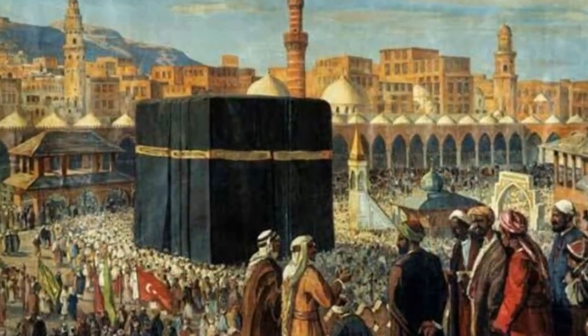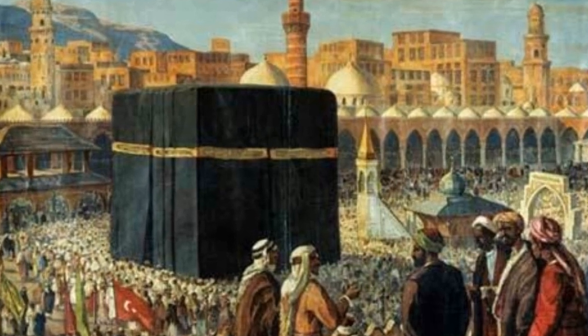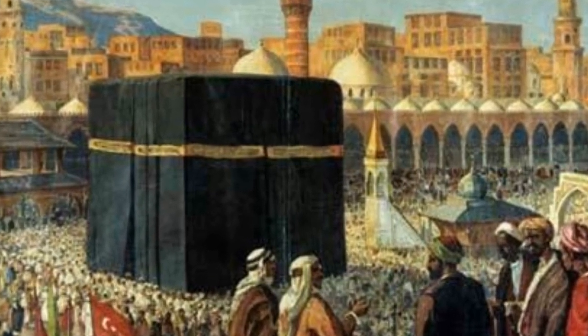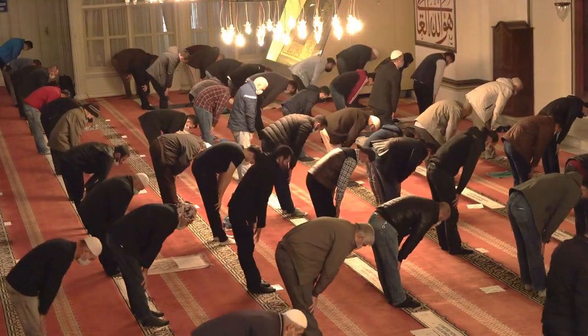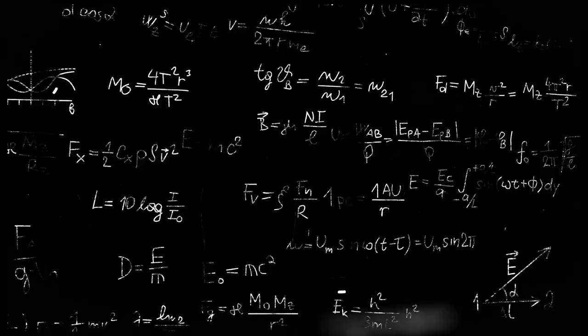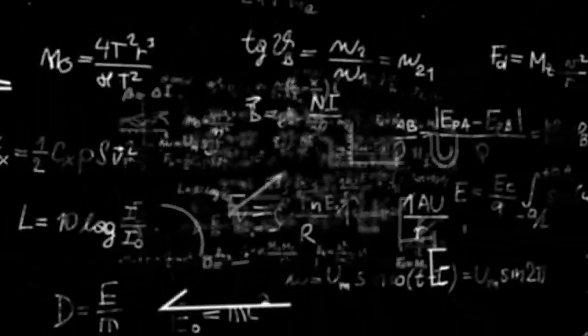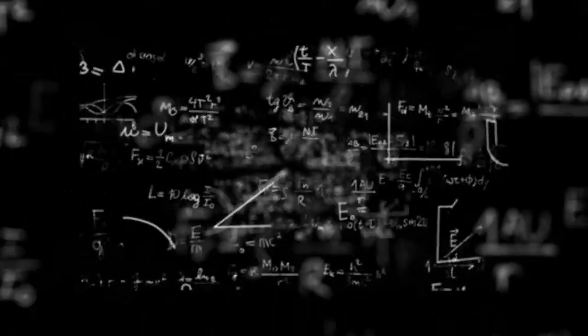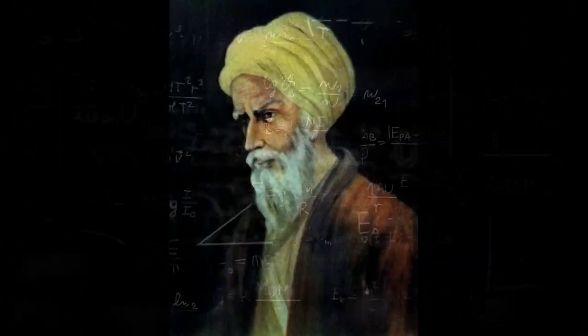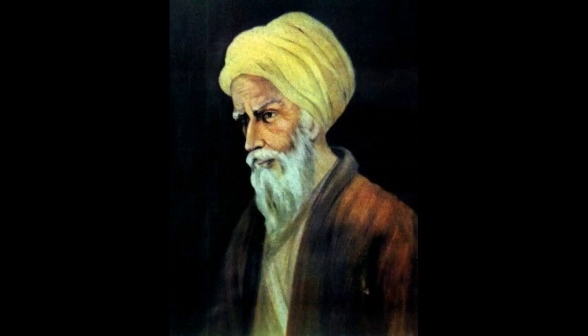Mecca is the holiest place in Islam because it is the birthplace of Prophet Muhammad and the site of the Kaaba. In the Quran, it requires every call to prayer to be in the direction of Mecca, which changes depending on location. In this video, we will uncover how Islamic scholars calculated prayer times and direction to Mecca.